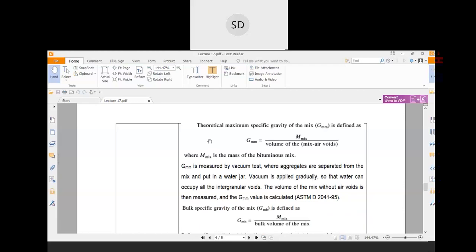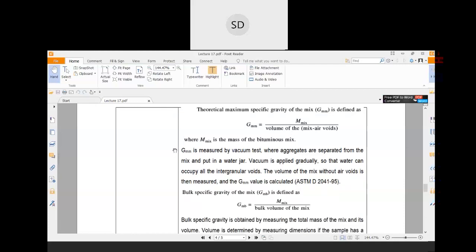Now the question is how we will calculate this theoretical maximum specific gravity. GMM is measured by the vacuum test. In this test, you first mix the bitumen with the aggregate.